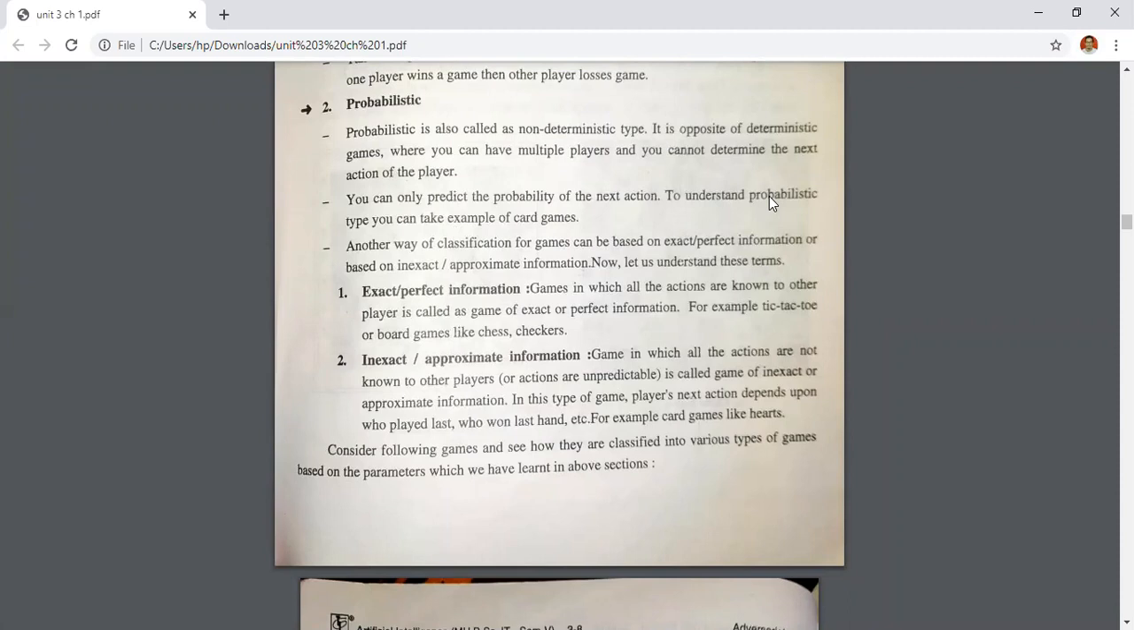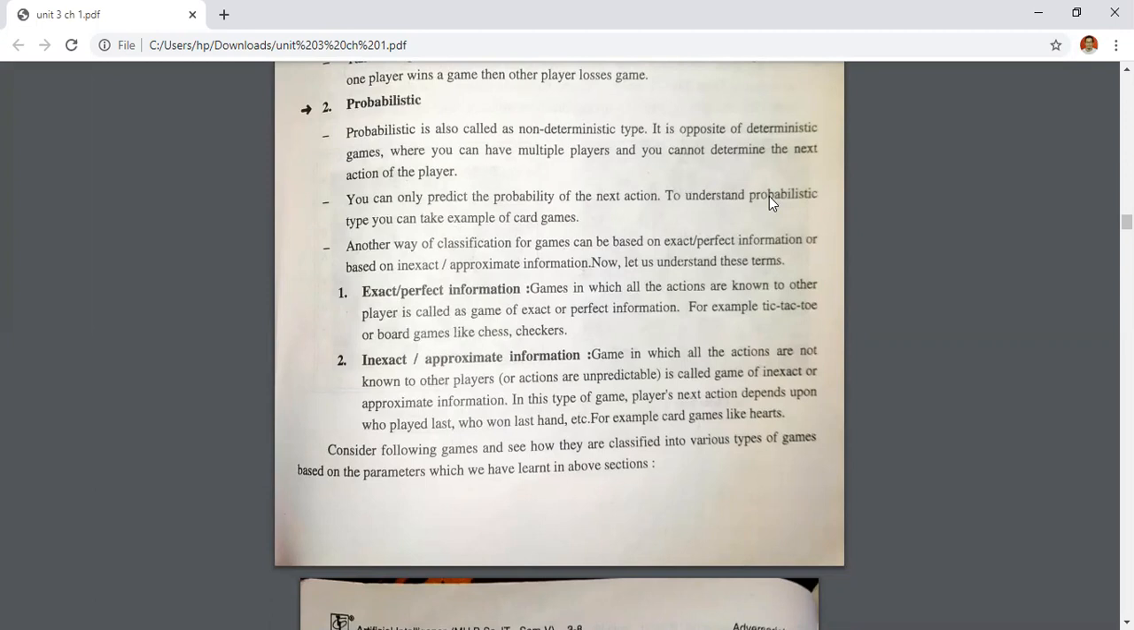And then inexact or approximate information: games in which all the actions are not known to the other players. We cannot predict the opponent's action. This type of game is your inexact or approximate information game. In this type of game, a player's next action depends upon who played last, who won the last hand. For example, a card game like Hearts.